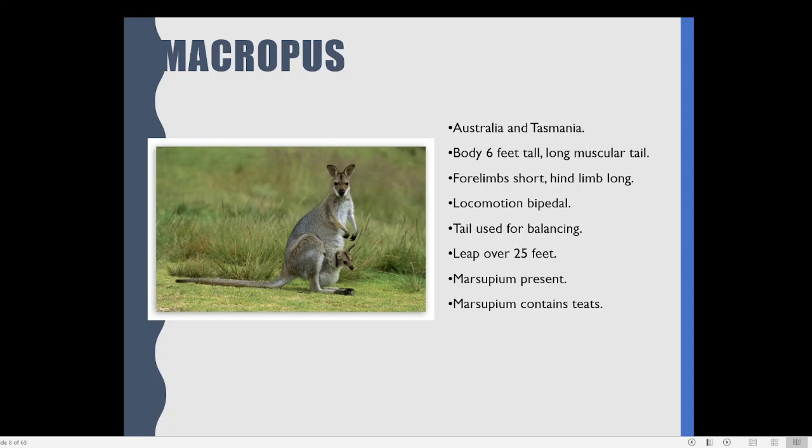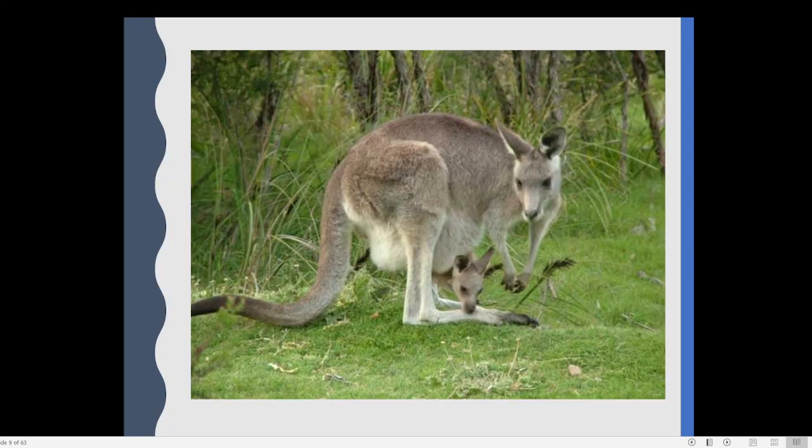Other than that, forelimbs are not used for walking. Most of the walking or running is carried out by the hind limbs. See here, you can see that the animal is supported on these two legs as well as on the support of the tail. The forelimbs are not used for that. They are just like hands. So this is how the kangaroos are actually living.